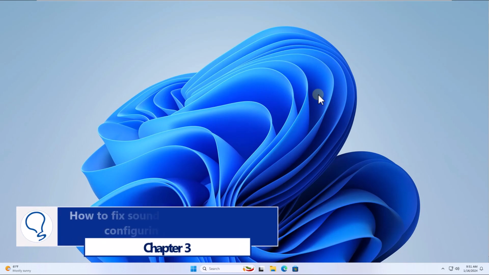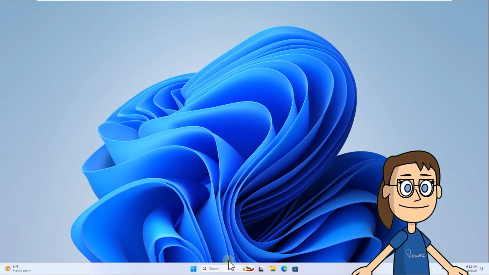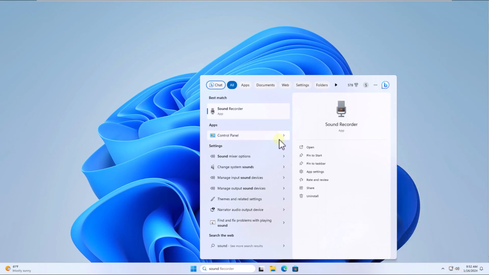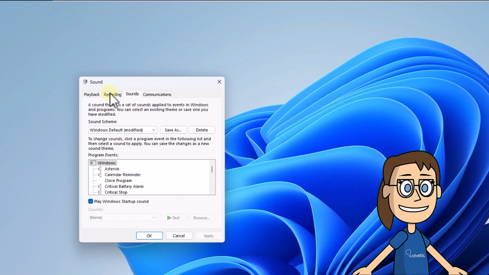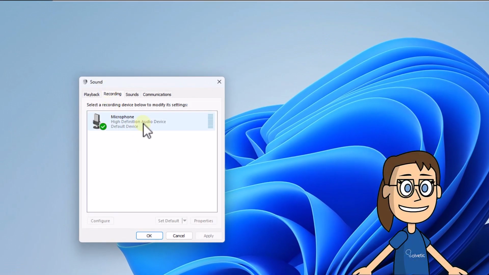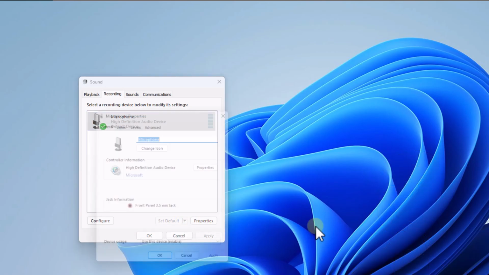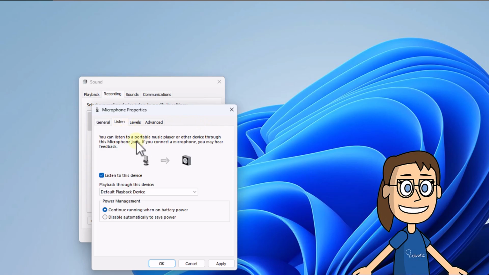Chapter 3. How to fix sound laptop not working, configuring microphone. To start, enter sound in the search box. Select Change System Sounds. After this, go to the Recording tab. Select the current microphone and click on Properties. After, go in the Listen tab. You can uncheck the box Listen to this device. Click on Apply and OK.